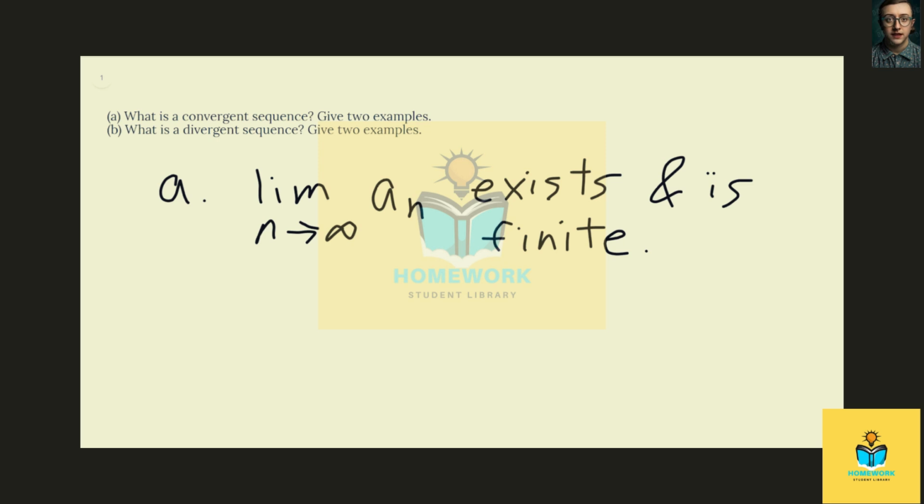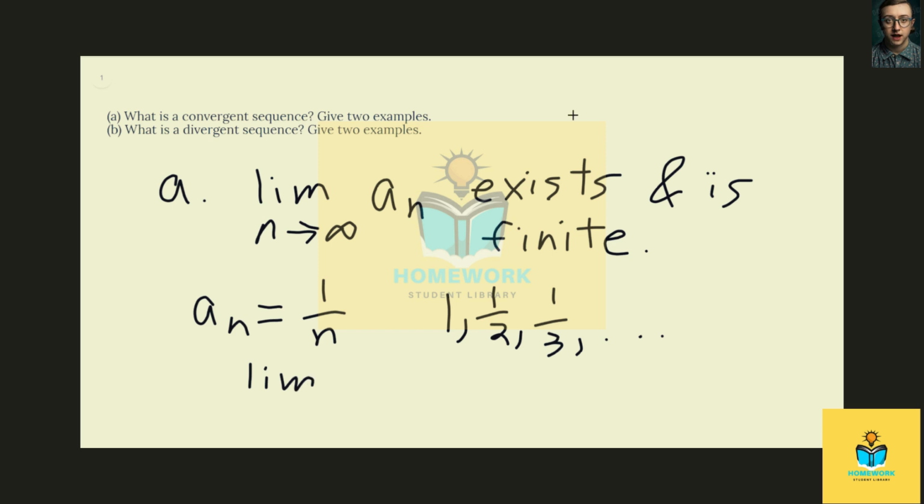So two examples of that would be a_n equals 1 over n, where our sequence starts at n equals 1. So the first few terms would be 1, 1/2, 1/3, ... So this is definitely going to be a convergent sequence. This limit is 0. So the limit exists and 0 is definitely a finite number.